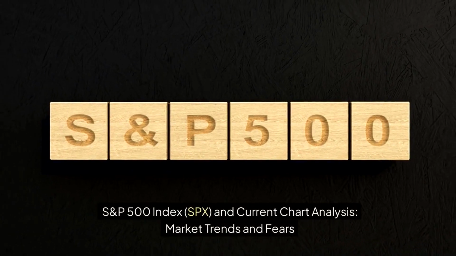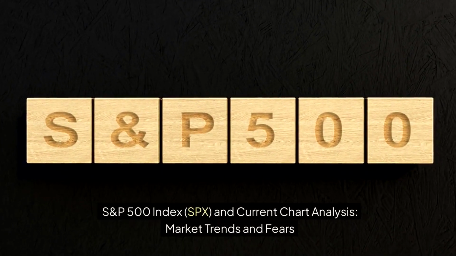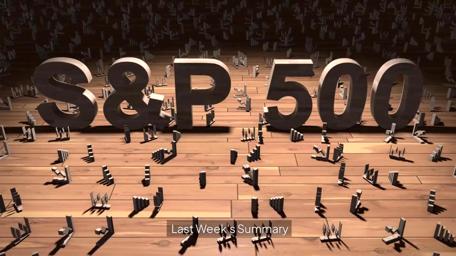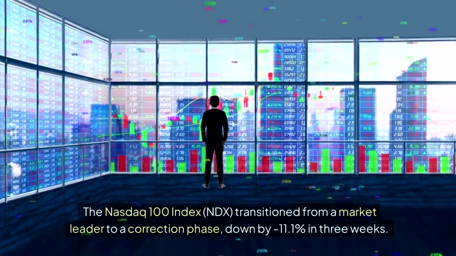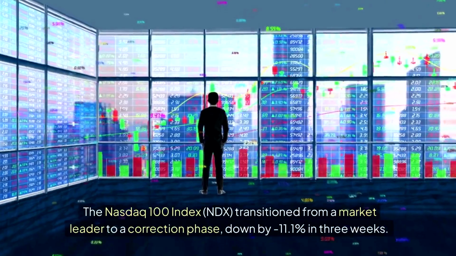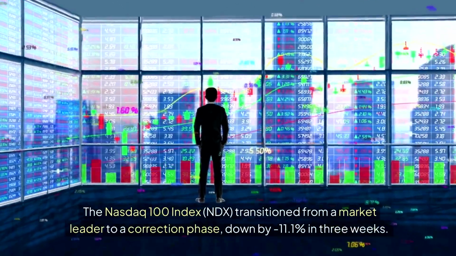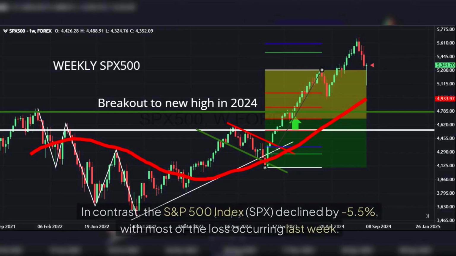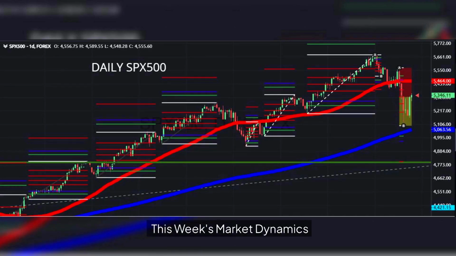S&P 500 Index, SPX, and current chart analysis, market trends and fears. Last week's summary. The NASDAQ 100 Index, NDX, transitioned from a market leader to a correction phase, down by -11.1% in 3 weeks. In contrast, the S&P 500 Index, SPX, declined by -5.5%, with most of the loss occurring last week. This week's market dynamics.